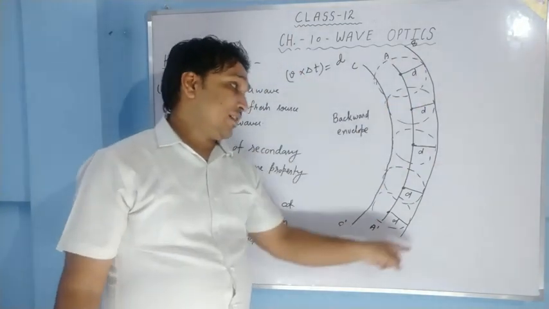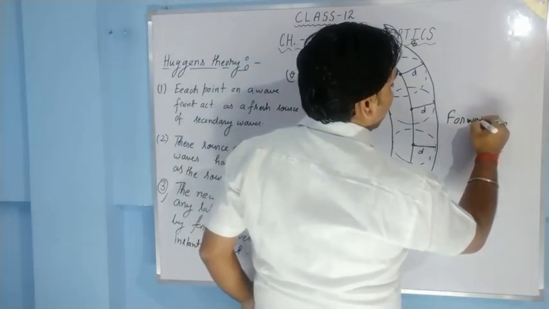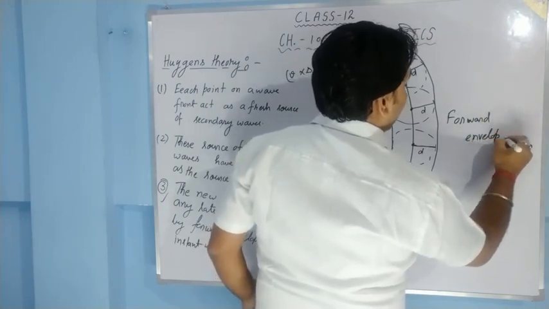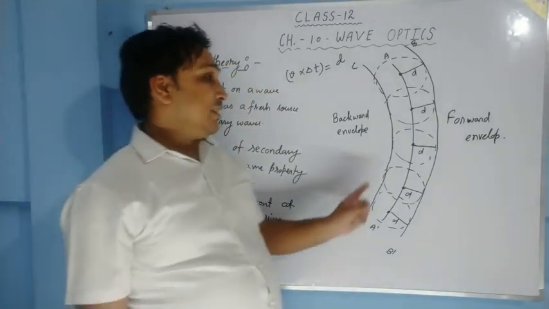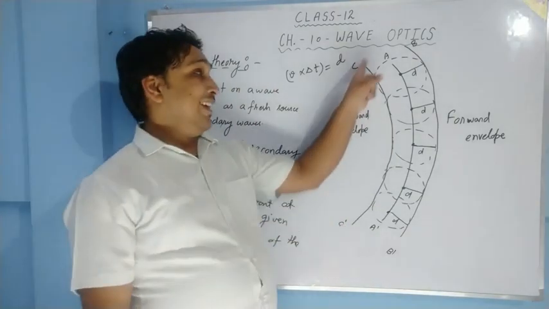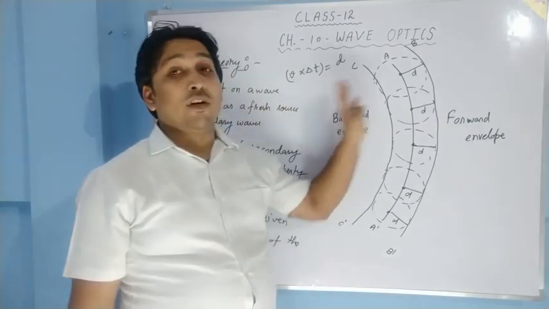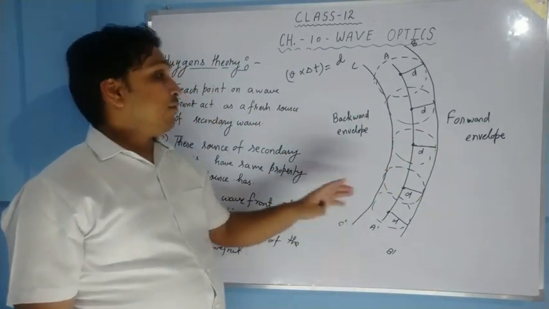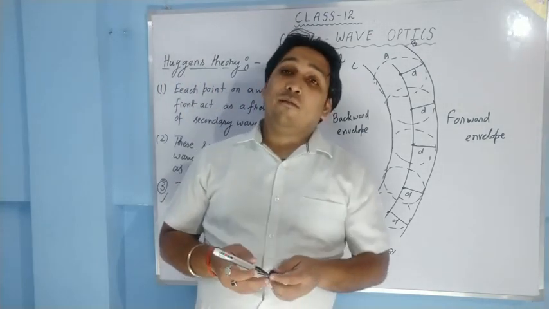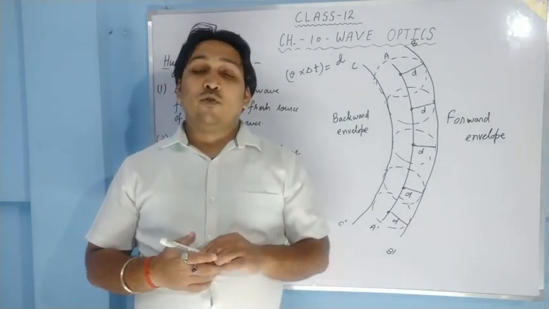This BB dash is called forward envelope, and this is the wavefront after delta t. AA dash at this time present, BB dash after delta t, CC dash before delta t. Is it clear? So for any particular time we can draw the wavefront. I hope it is clear.